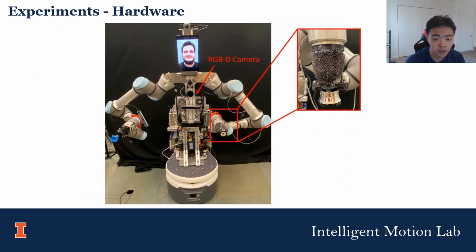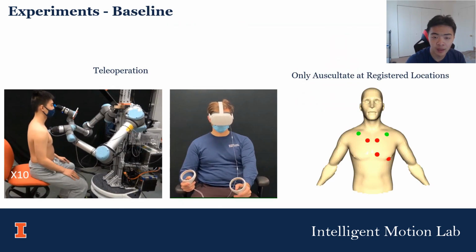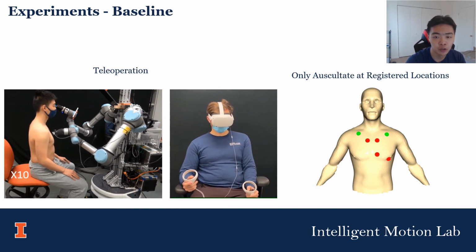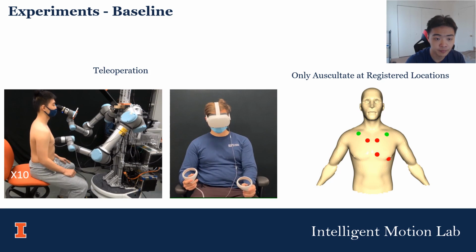We use a Trainer robot to perform auscultation experiments, which is a bimanual mobile manipulator with swappable end effectors, and we installed a digital stethoscope. We compare our method against two baselines. In the first baseline, an operator, trained both for auscultation and teleoperation, performs auscultation using VR controllers. In the second baseline, the robot only auscultates at the registered locations after visual registration.